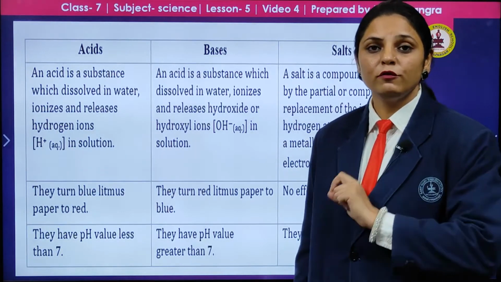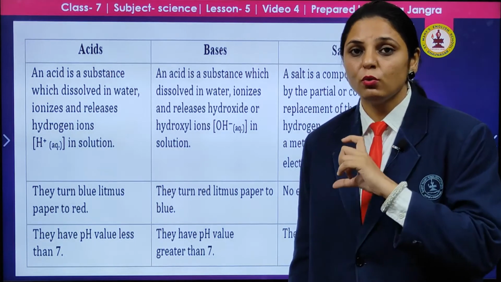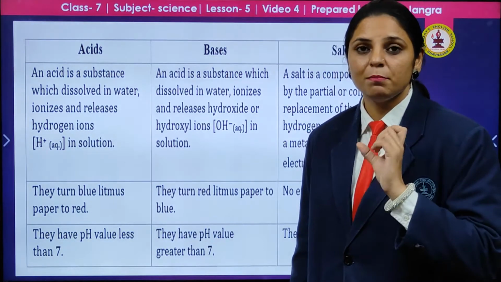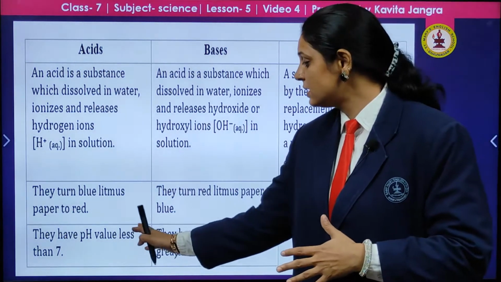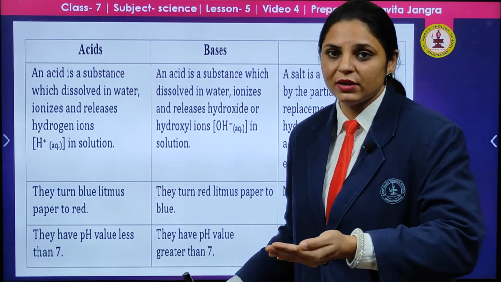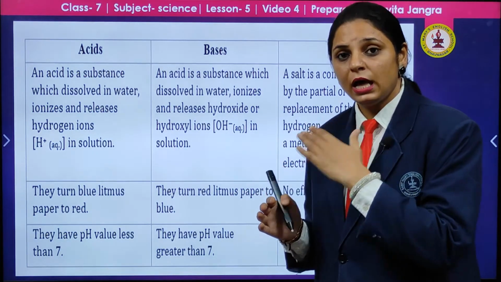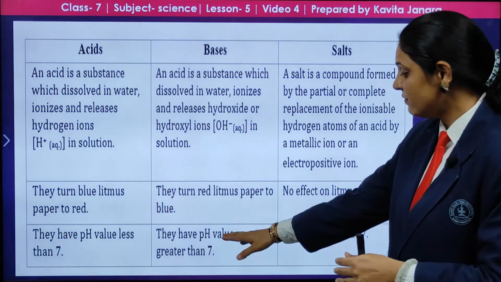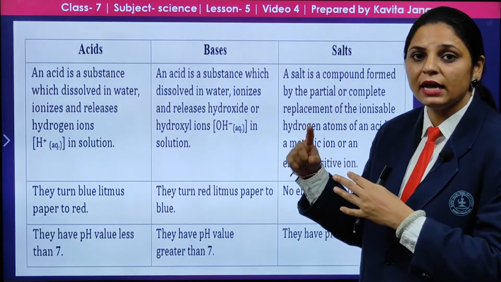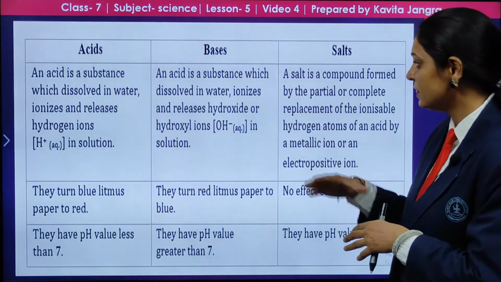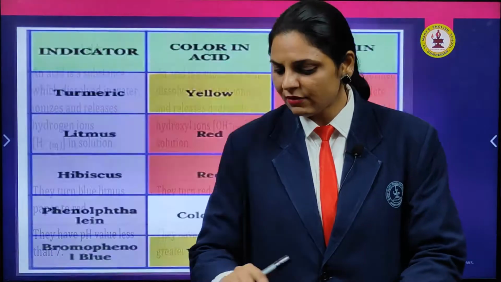Here, what is the pH of acid? The full form of pH is power of hydrogen. So don't be confused, you must know what pH means. pH is power of hydrogen, and H positive is more in acids, and their pH value is less than 7. If the pH is less than 7, that is 0, 1, 2, 3, 4 up to 6 and 6.5, that is acidic in nature. 7 is neutral, and a pH value greater than 7, that is 8, 9, 10, whatever is above 7, is categorized as a base. And for salts, the pH is 7.